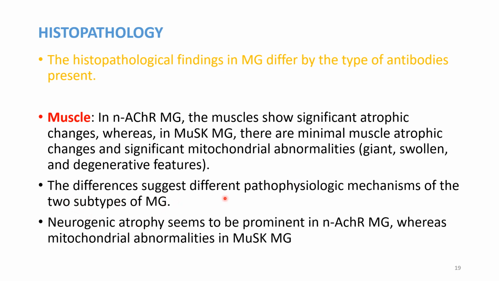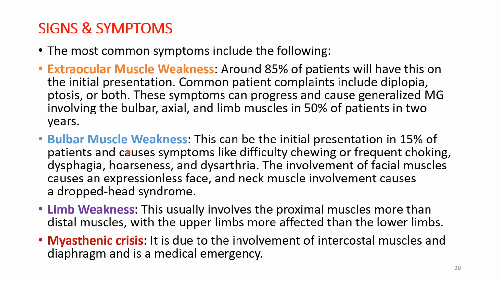The differences suggest different pathophysiologic mechanisms of the two subtypes of myasthenia gravis. And neurogenic atrophy seems to be prominent in the nicotinic type, whereas mitochondrial abnormalities are more prominent in the MuSK type. So what do these bulbar muscles mean? The term bulbar muscles refers to a group of muscles present in the head and neck. So these muscles are involved in speaking, swallowing, chewing, and holding the jaw in its place.